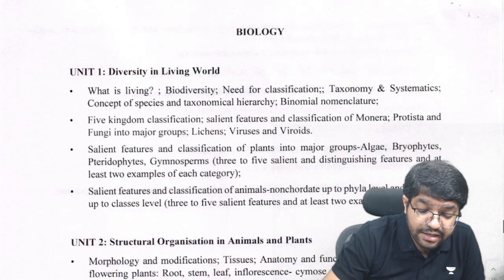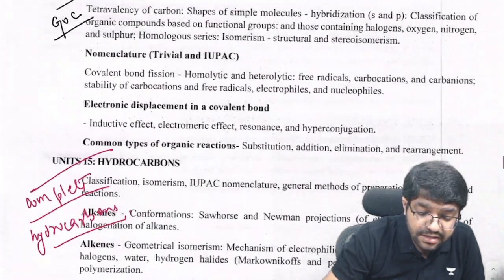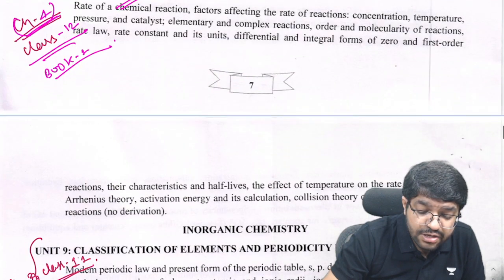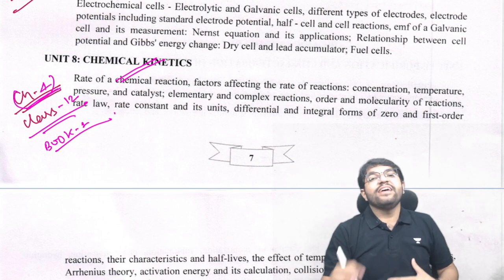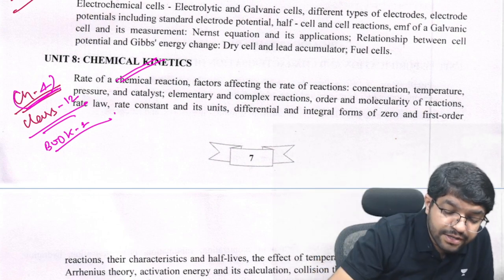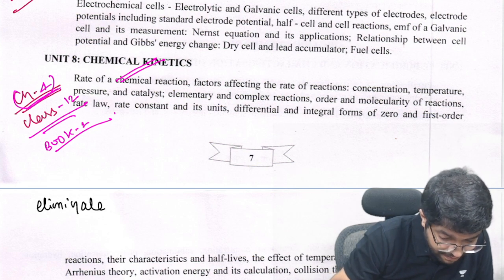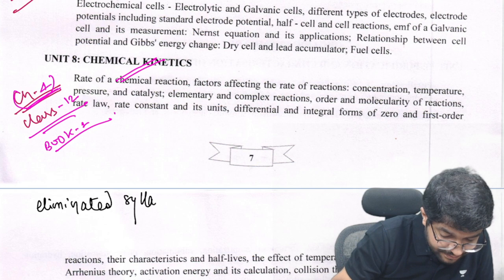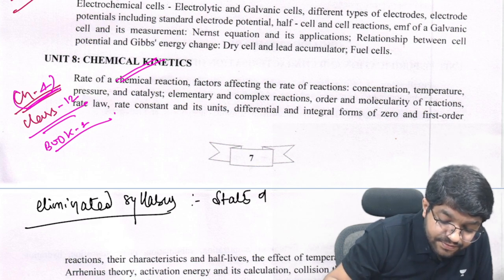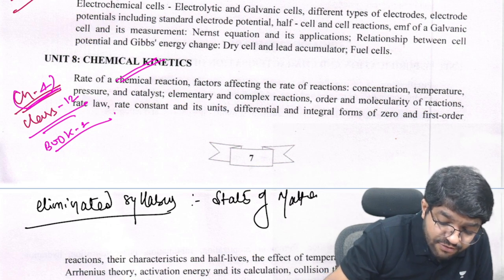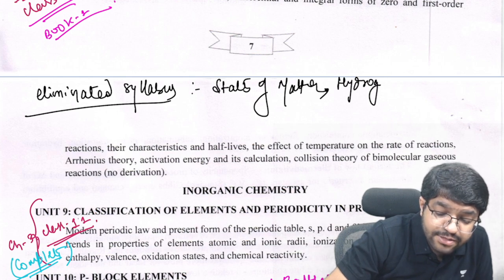So basically, what chapters are not there in 11th? The eliminated syllabus is your states of matter. Then in book 2 you have hydrogen, S block.